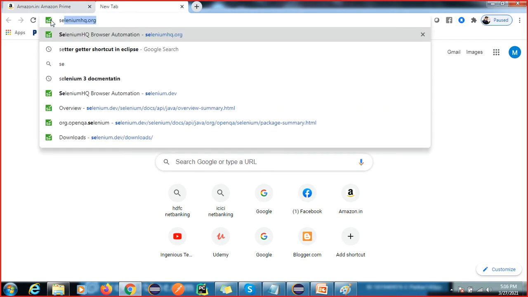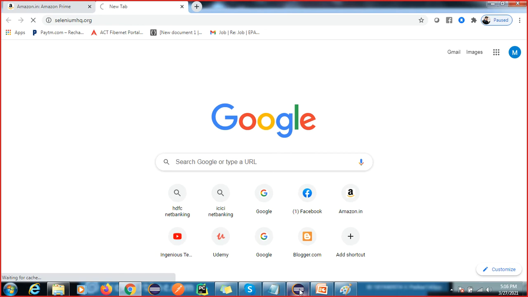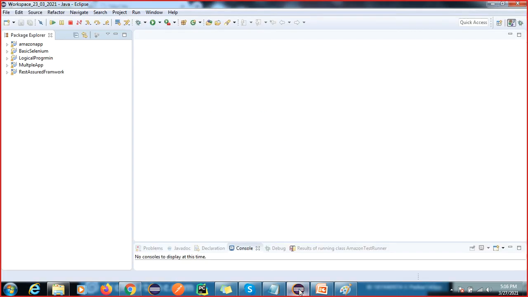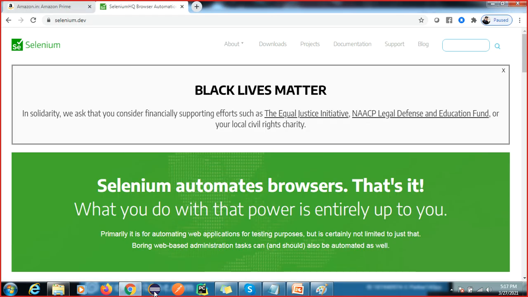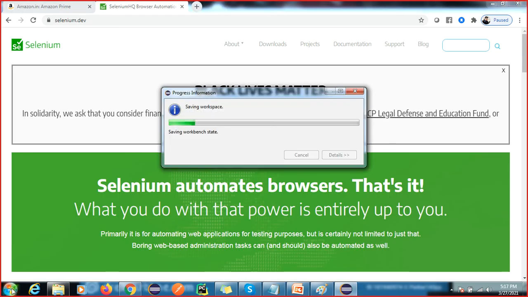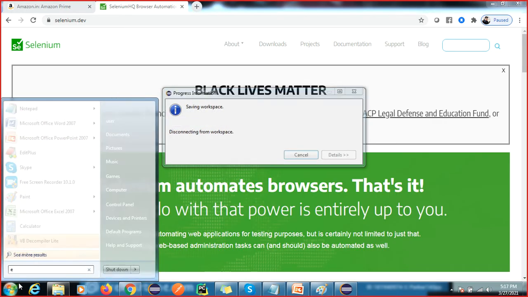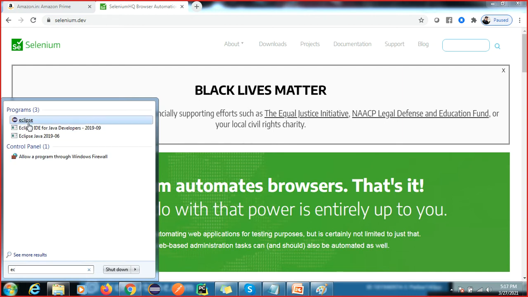Then after that, I'm going to close this Eclipse. Once you have Eclipse and JDK, you will get this icon. Okay, Eclipse, here you will get it.